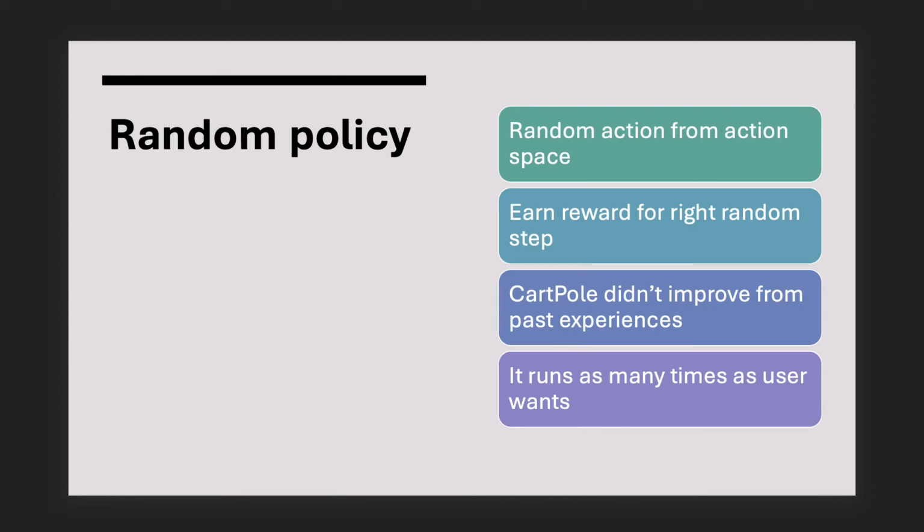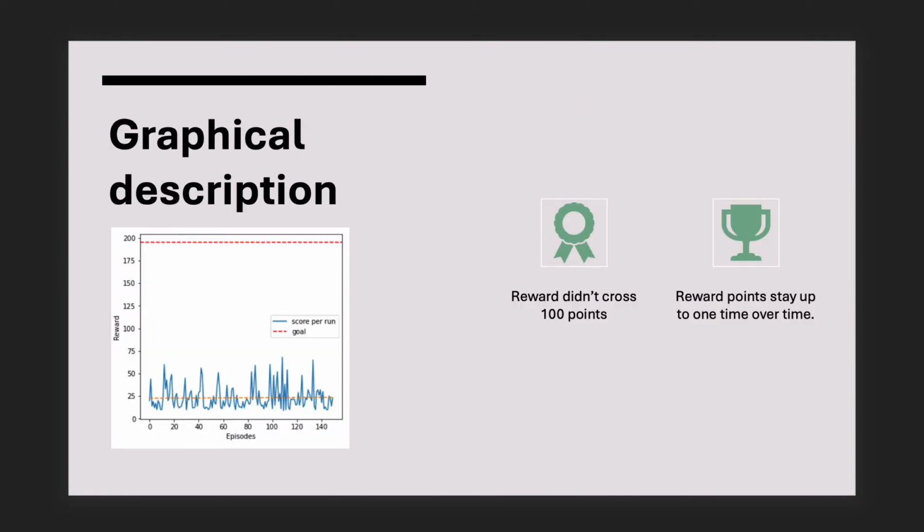In the cart pole problem, the random policy takes a random action from the action space. This is better than in the taxi problem, because a reward is given for the right step. The cart pole agent did not improve from past experience, same as in the taxi problem. It runs as many times as the user wants.